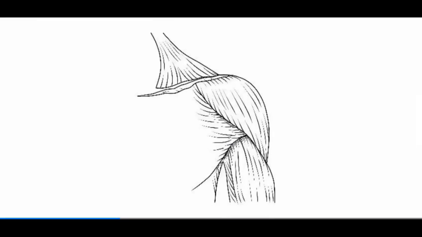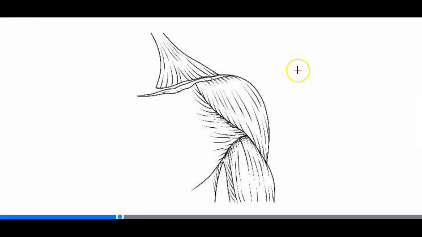The deltoids. The deltoids originate from the scapula and clavicle and insert into the humerus. The deltoids are responsible for moving the arm in all directions.